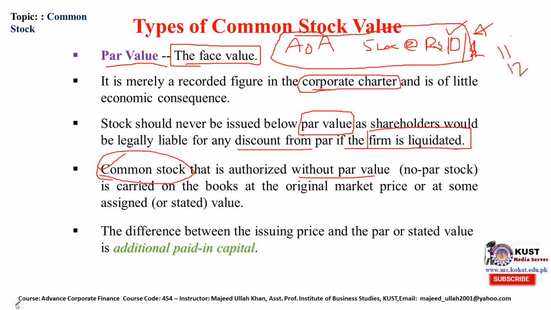Let me give you an example. Let's suppose the company has a share with a par value of 10 and the company issues 200,000 shares at 12 per share. So the 2 rupees extra is called additional paid in capital. This 10 is called common stock value, while this extra, which is above the par value, is called additional paid in capital. The difference between the issuing price and the par value or stated value is called additional paid in capital.